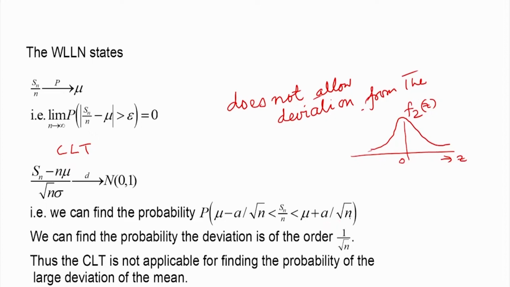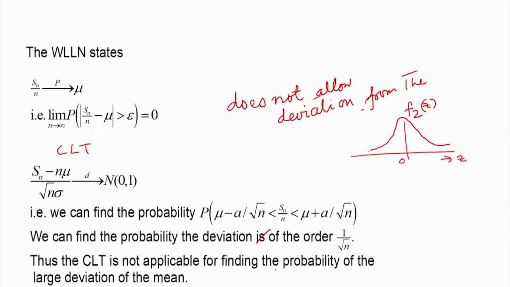Therefore, we can find the probability of deviation only of the order of 1 by root n. So we can find the probability of this form, and this deviation is very small. It cannot deal with large deviation, if Sn by n takes some large deviation. That is the limitation of the central limit theorem. Thus, CLT is not applicable for finding the probability of large deviation from the mean.